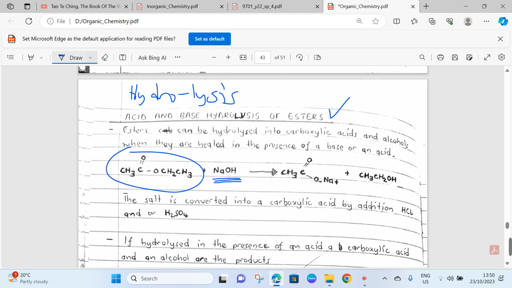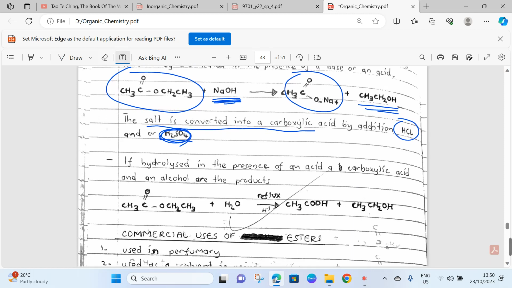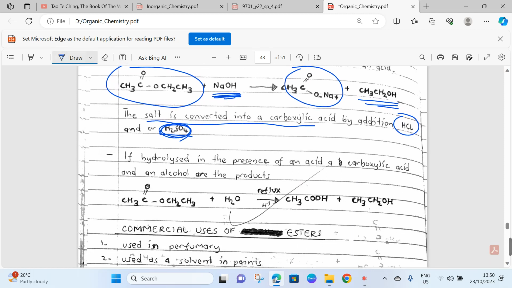By adding a base, which is sodium hydroxide, we produce our carboxylate salt and ethanol. The salt is converted into a carboxylic acid by the addition of HCl or sulfuric acid. If hydrolyzed in the presence of an acid, a carboxylic acid and an alcohol are the products. By heating this under reflux conditions in the presence of an acid, you produce your carboxylic acid and your ethanol.